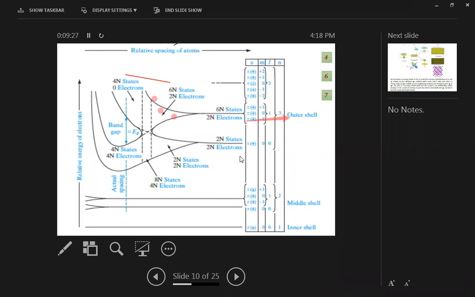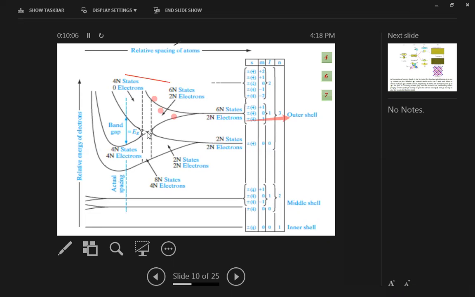As the atoms come closer, that is, as the interatomic distance decreases, these two bands will overlap. After overlapping, the 2n electrons of 3p and the 2n electrons of 3s get combined and form 4n electrons, and the total states also get combined. 6n states plus 2n states comes to 8n states at this point.